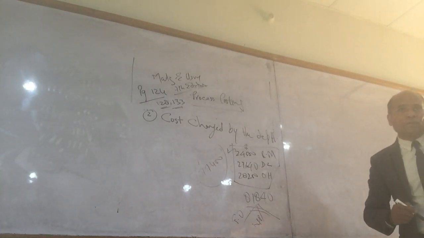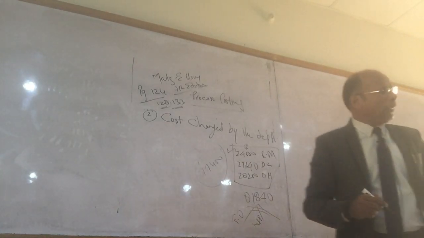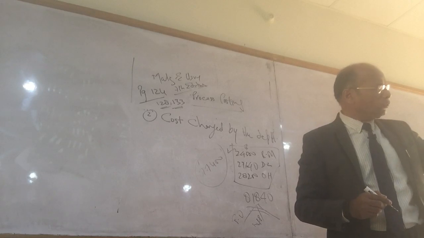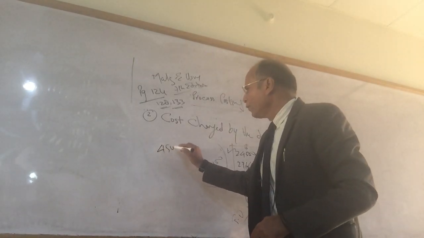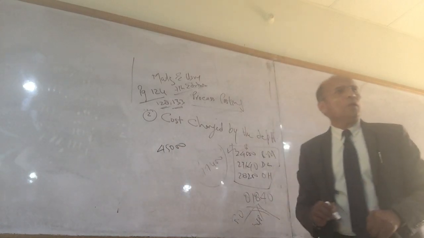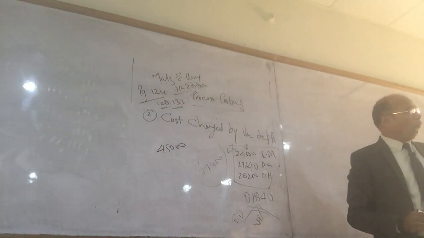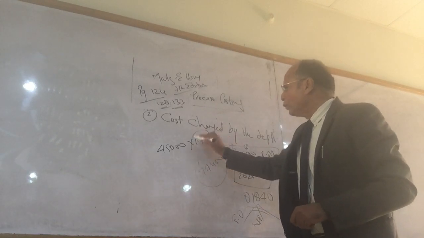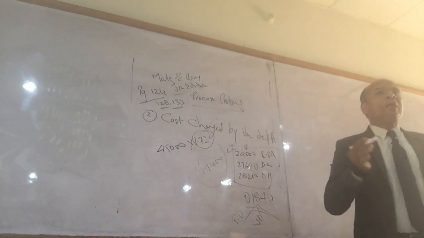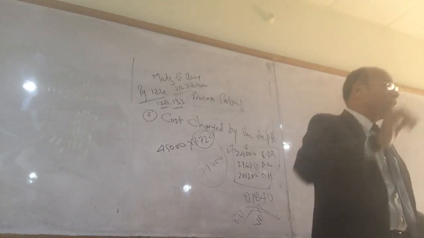Now the question arises, how did I calculate this 77,400? For that I have to see how many units I have transferred. Department 1, how many units did you transfer to me? 40,000 or 45,000? 45,000. What is the rate for one unit? 1.72. Now the question arises, what is the breakup of 1.72?